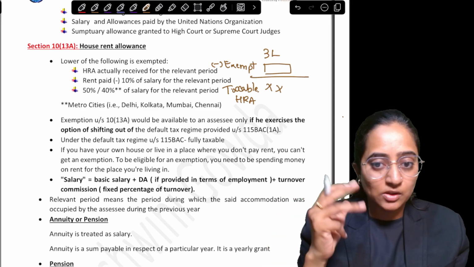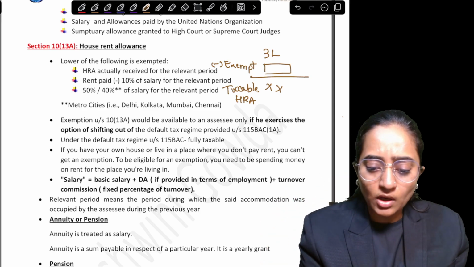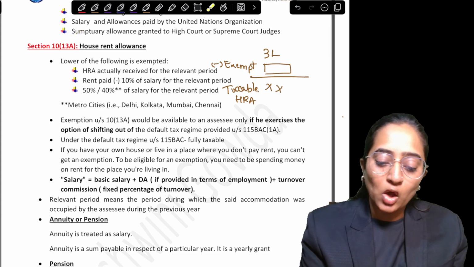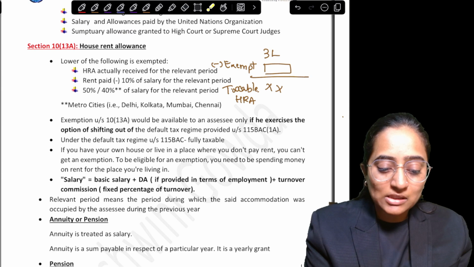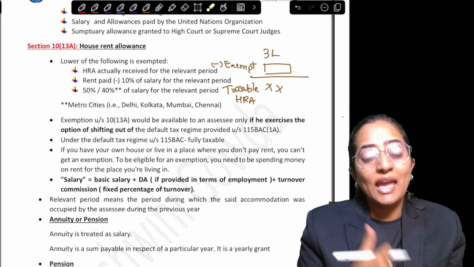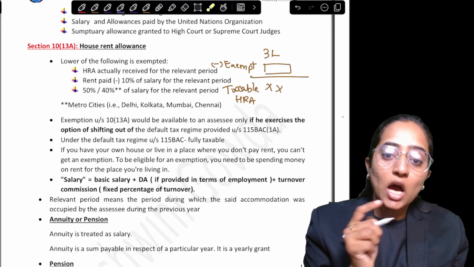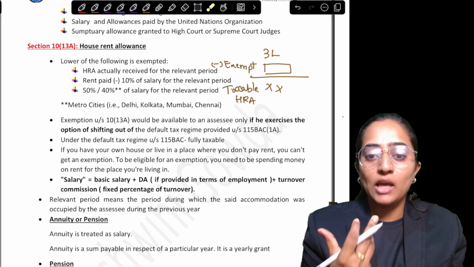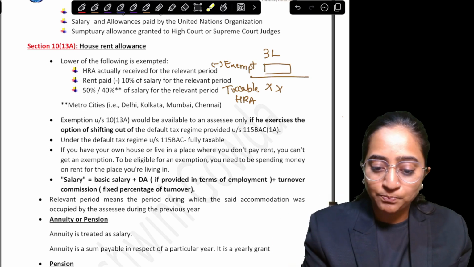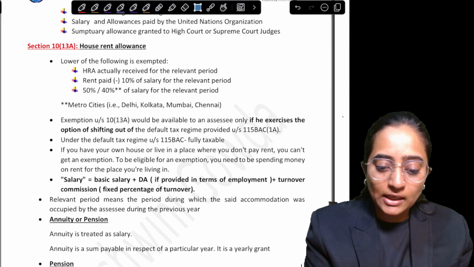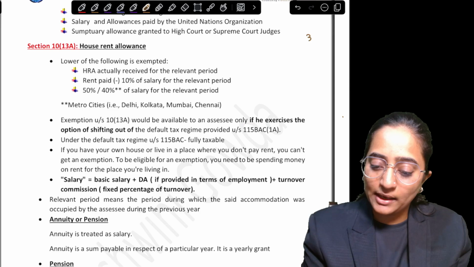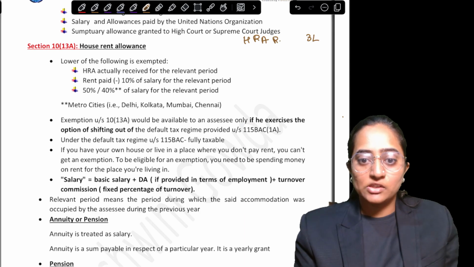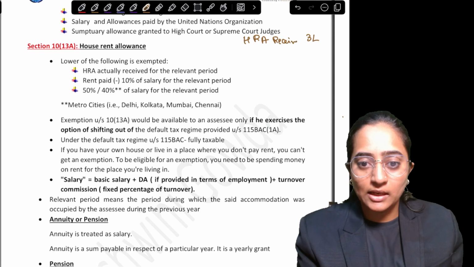What we are going to discuss in this session is the exemption which is provided under section 10 subsection 13A for the house rent allowance. Remember people, section 10 subsection 13A speaks about the exemptions provided for house rent allowance. Clear? This is the section where we can claim exemption for whatever house rent allowance is received. Now, suppose in my example, the HRA received is 3 lakh.